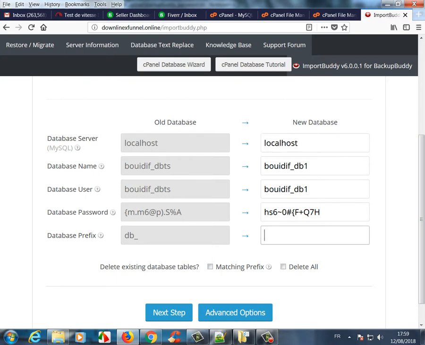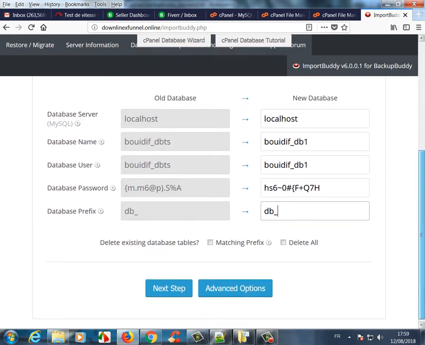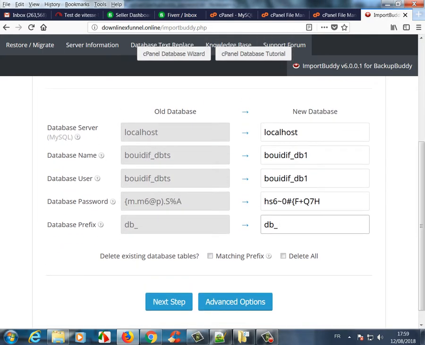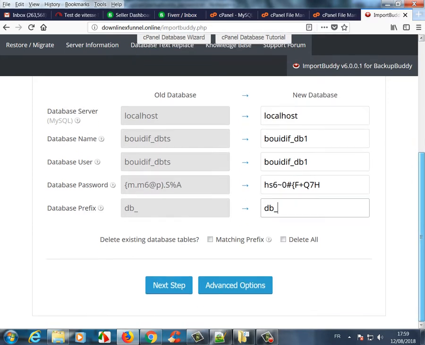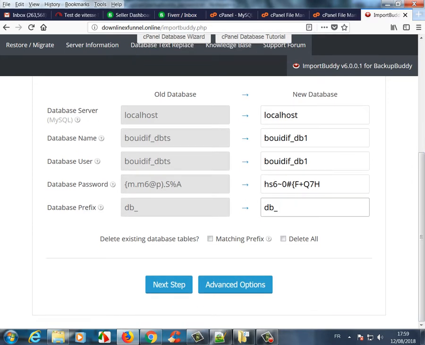For the database prefix, we can just make any prefix. I will choose db underscore. The fastest way is to choose the same database prefix as the old installation. Now we have all the details of our database entered.